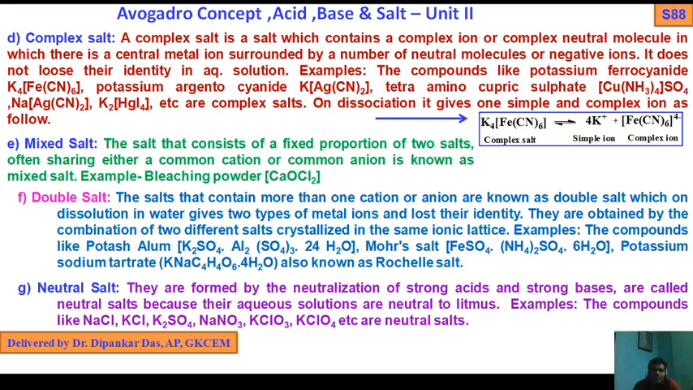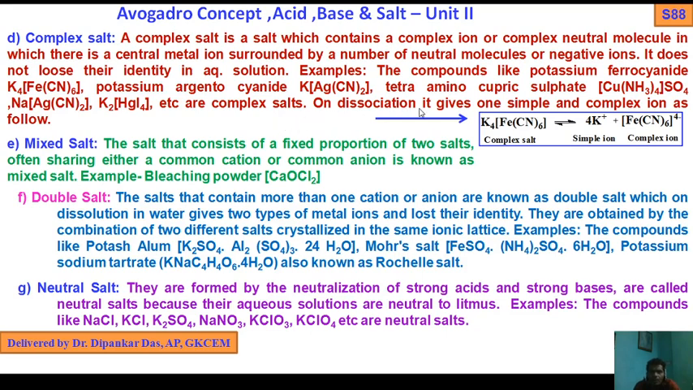Now complex salt. A complex salt is a salt which contains a complex ion or complex neutral molecule in which there is a central metal ion surrounded by a number of neutral molecules or negative ions. It doesn't lose its identity in aqueous solution. Examples: potassium ferrocyanide, K4Fe(CN)6, potassium argentocyanide, KAg(CN)2, tetraamminecupric sulfate, Cu(NH3)4SO4, sodium argentocyanide, K2HgI4, etc. are complex salts.